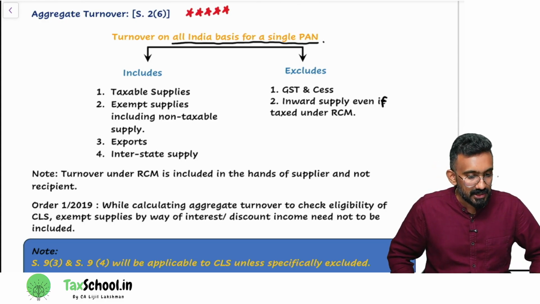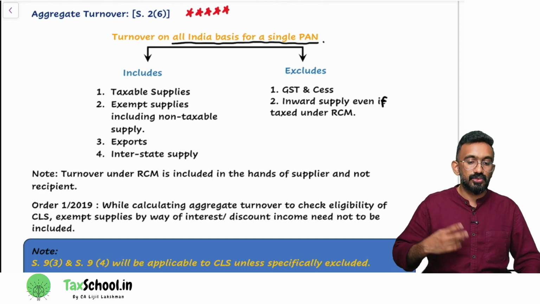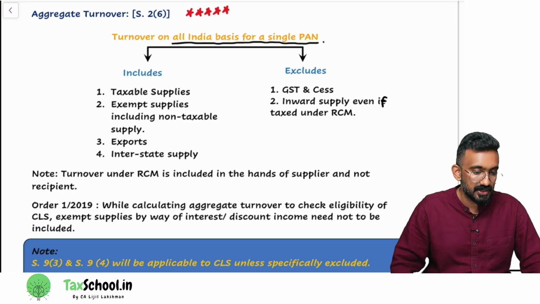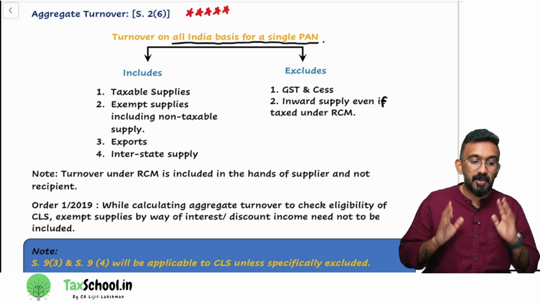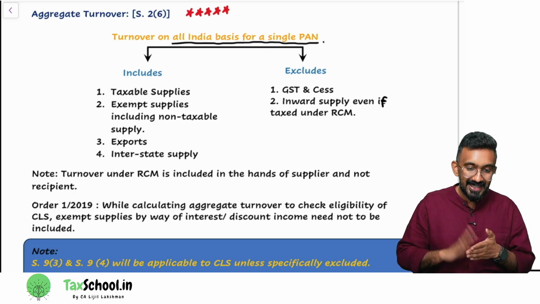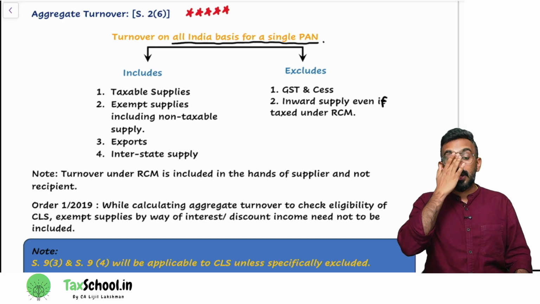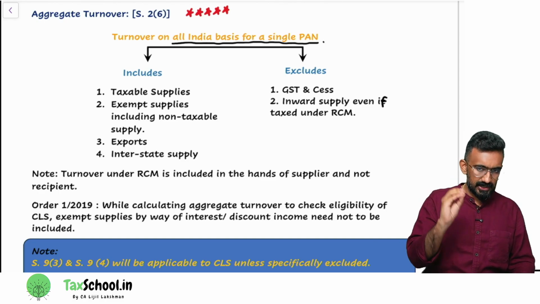There are 4 things that are included in aggregate turnover. Aggregate turnover includes taxable supply, exempt supply including non-taxable supply, export, and interstate supply. It excludes 2 things. One is GST and cess. Second is inward supply, even if it's taxed under RCM. This is the definition we have for aggregate turnover. You should include taxable turnover. Even exempt turnover is part of your turnover. Export is part of your turnover. Interstate is part of your turnover. However, the GST amount you collect will not be treated as part of your turnover. Turnover is like your accounting turnover. So don't include the GST. That's not your money.